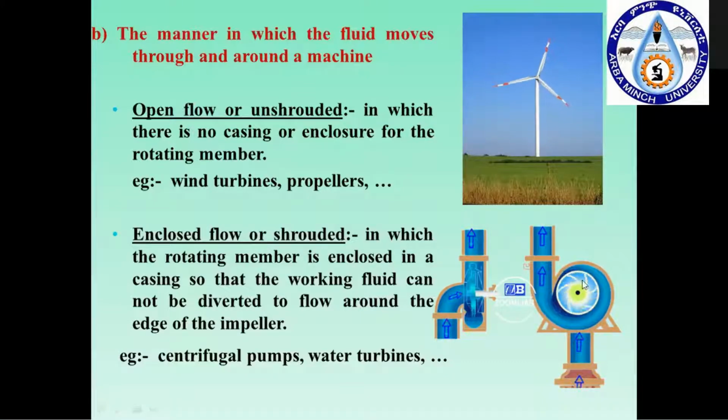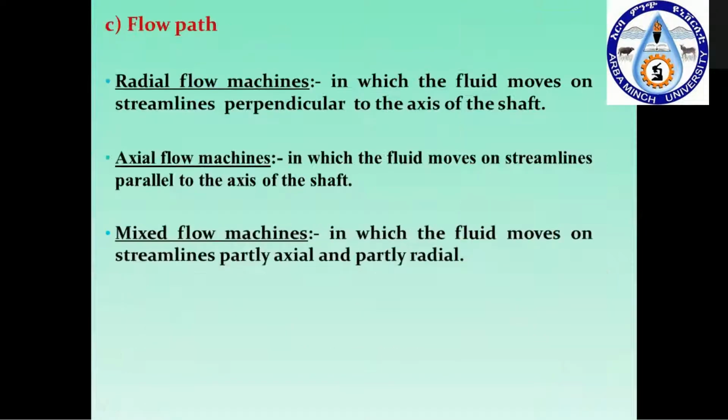Here you can see the blade is inside a casing, and the impeller doesn't have contact with the atmosphere. It is enclosed in the casing, so it will be called enclosed flow or stored flow. And the third one, based upon the flow path, is again classified. The flow path classification is basically of three types: the radial flow machines, axial flow machines, and mixed flow machines.